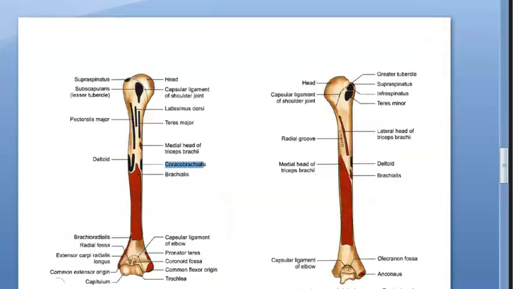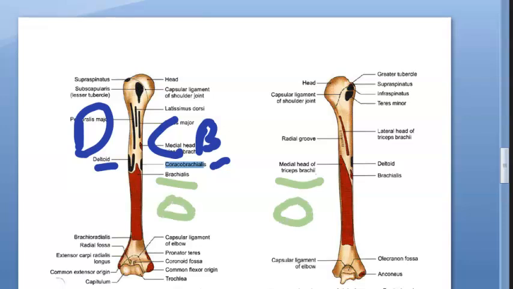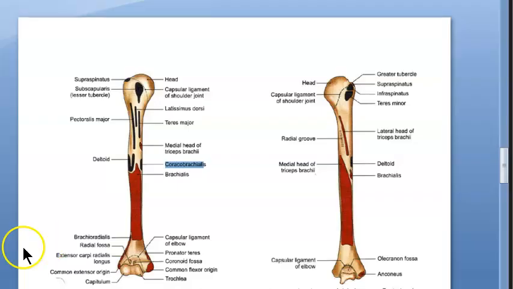Muscles. Who inserts at this point? Deltoid and coracobrachialis insert at this point. Who originates at this point? Brachialis and the medial head of triceps originate here, at the insertion of coracobrachialis. This much if you know, it's enough.